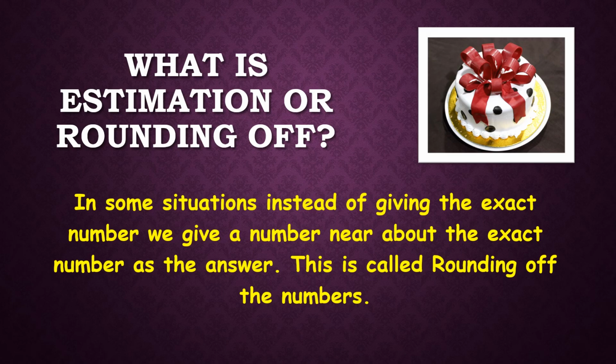We don't give the exact number, right? We give a number which is almost around the exact number, right? So that even if you will have more persons, you can accommodate them. Okay, so sometimes in these type of situations, when we give a rounded number, this is called rounding off. When we don't give the exact number, when we give a rough idea of that number, that rough idea is called estimation or rounding off.